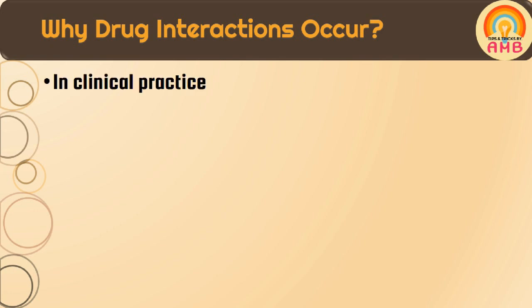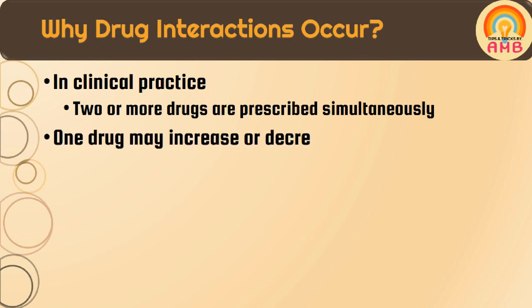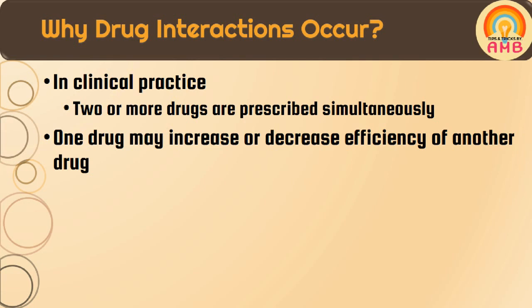In clinical practice, many times two or more drugs are prescribed simultaneously as a part of therapy. As more than one drug is administered simultaneously or concurrently, there are chances of drug-drug interactions. One drug may increase or decrease the efficiency or effect of another concurrently administered drug. Thus, drug interactions take place.